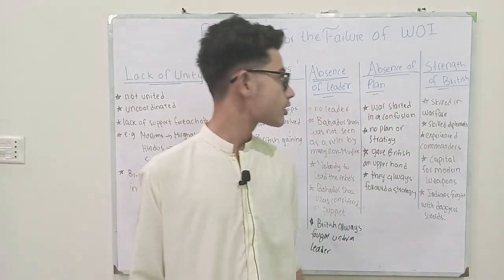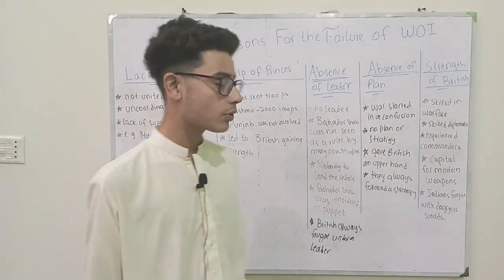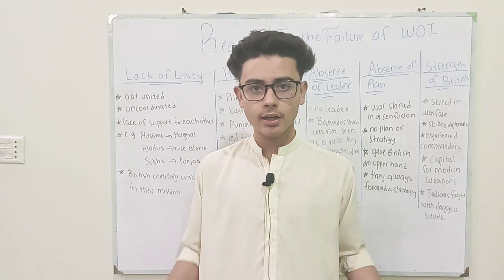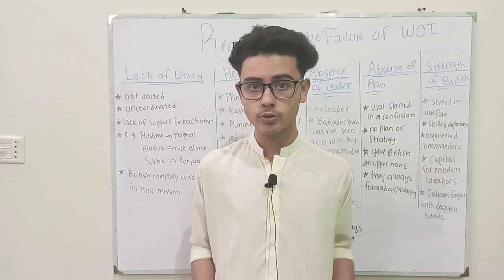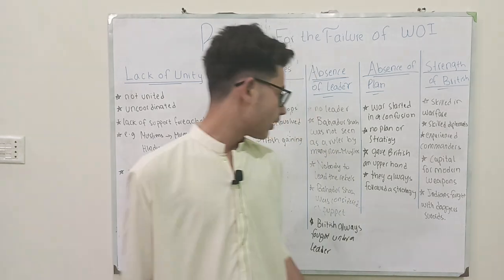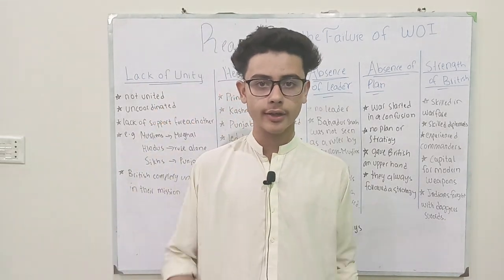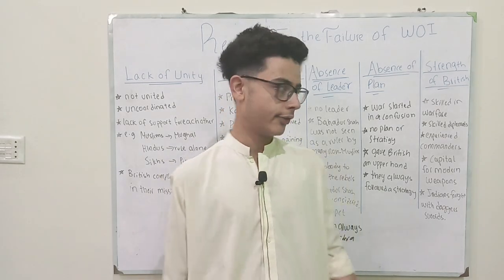The fourth is the absence of a plan. The war started in a confusion, and there was no plan or strategy which the Indians could apply. Whereas the British always had a plan and a strategy, and they always fought according to their plan and their strategy. This gave the British an upper hand over the Indians who had no plan, and they were uncoordinated as well, so they were easily defeated.